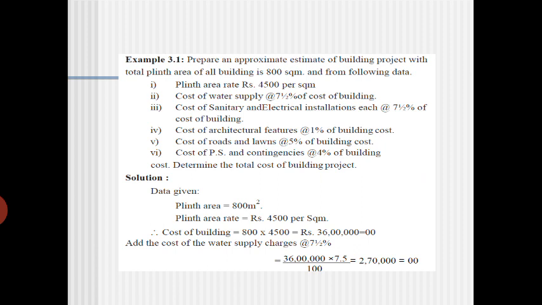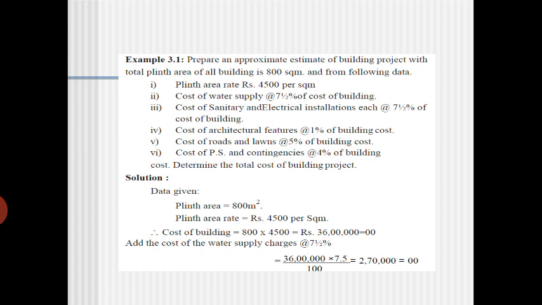Then for sanitary and electrical installations, it is again 7.5% of the total cost of the building. Then the cost of architectural features is 1% of the building cost. Cost of roads and lawns is 5% of the building cost. Cost of PS and contingencies is 4% of the building.